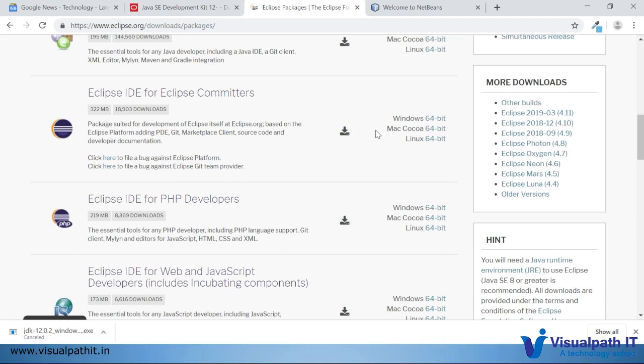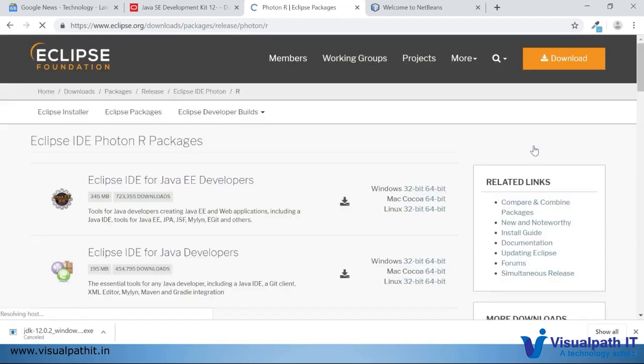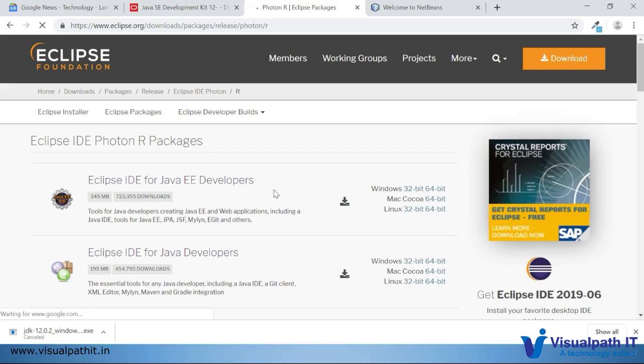Even a newer IDE like IntelliJ IDEA is also good. Maybe we can start developing our programs using Eclipse IDE at a later point in the tutorials. I'll download and install it once. The installation is simple. If I need Photon, I can go through that, and I recommend you download the Java EE version of the IDE.